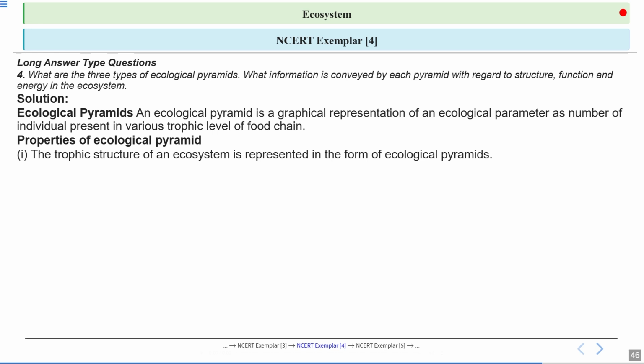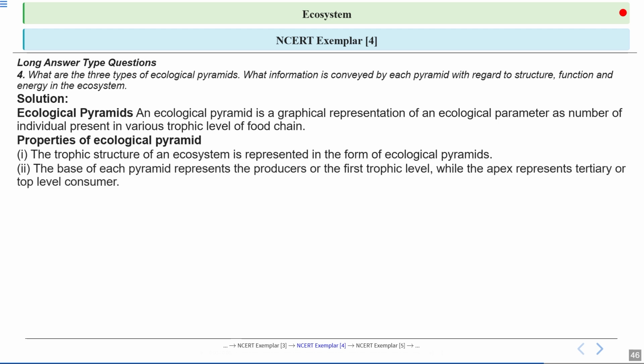Let's talk about the properties of ecological pyramid. The trophic structure of an ecosystem is represented in the form of ecological pyramids. Trophic structure means the producers and the consumers. The base of every ecological pyramid represents the producers, like plants or algae, which form the first trophic level. As we move up, each level represents a different group of consumers, with the very top being the highest level predators or top carnivores.